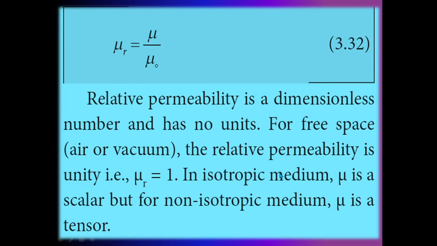The relative permeability formula is mu r equals mu divided by mu naught. Relative permeability is a dimensionless number and has no unit. For free space, air or vacuum, the relative permeability is unity, that is mu r equals 1. Very important point, note it down: mu r, the relative permeability, is equal to 1 for air or vacuum.